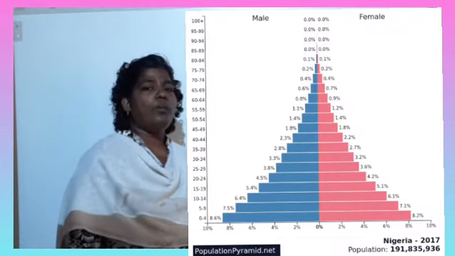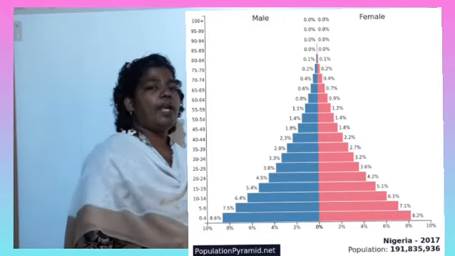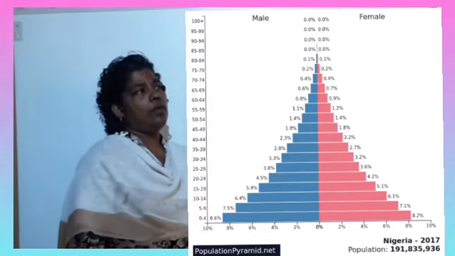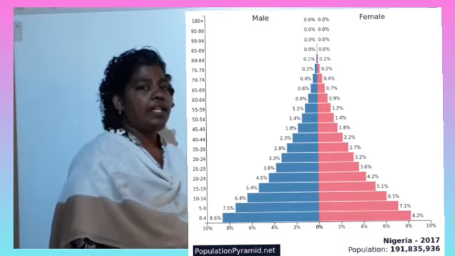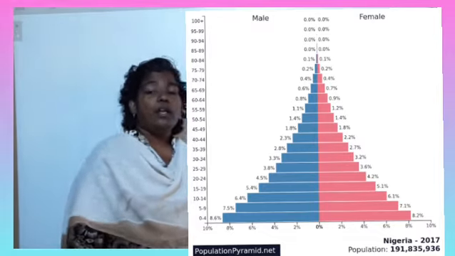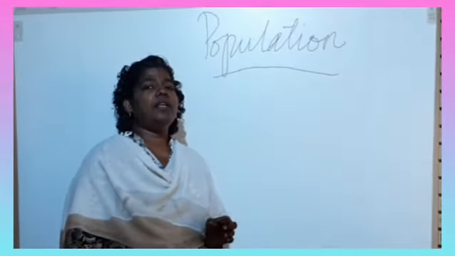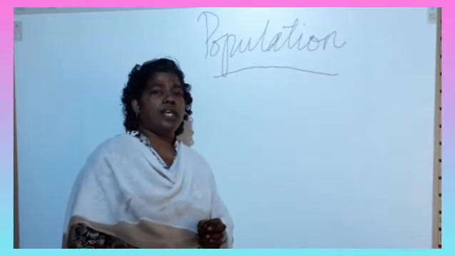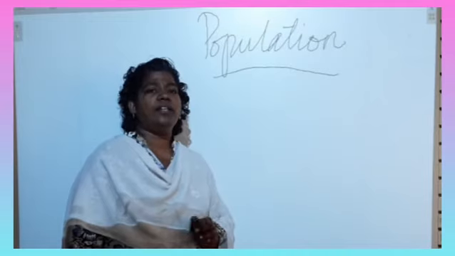And how will the bars be arranged? The right side will be female details on the pyramid, and the left side male details on the pyramid. Can you say some of the countries where the expanding population is there? Countries like India, China, Nigeria.